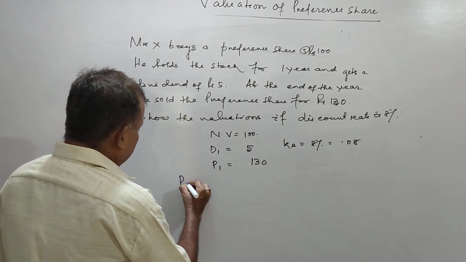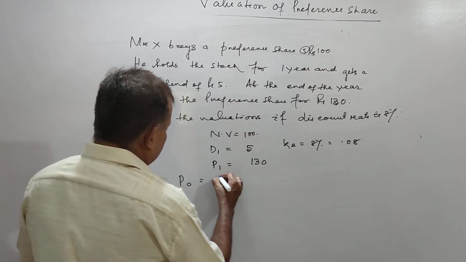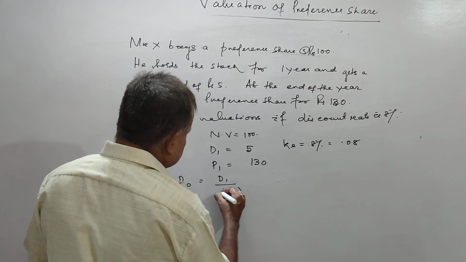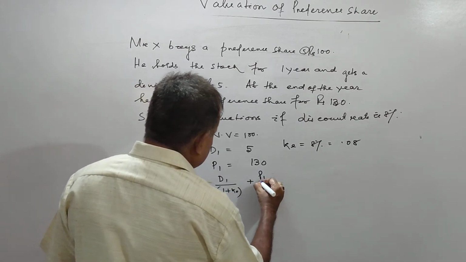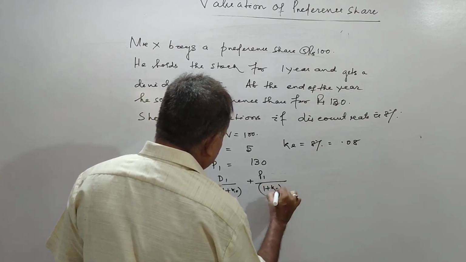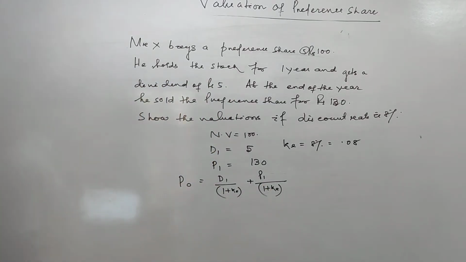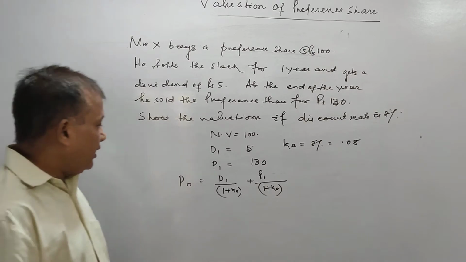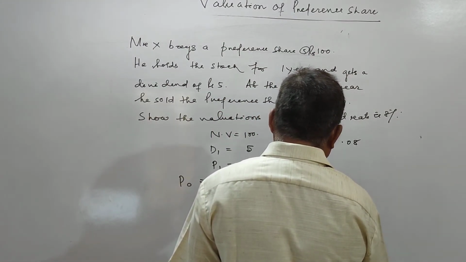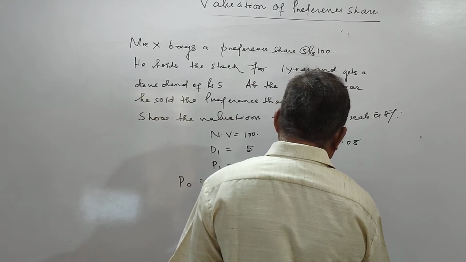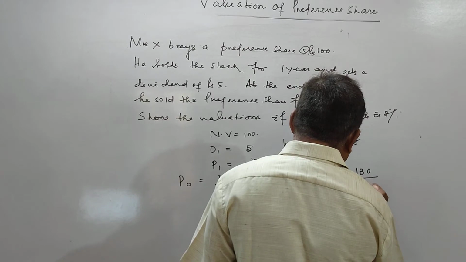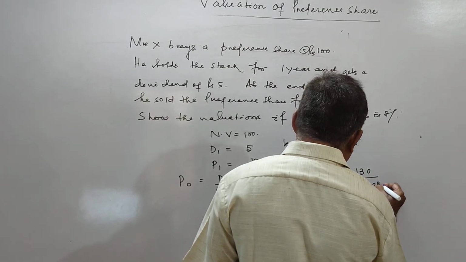So your P0 equals D1 by (1 plus KE) plus P1 by (1 plus KE). This is your formula, and with this formula, this is 5 by (1 plus 0.08), 130 by (1 plus 0.08).